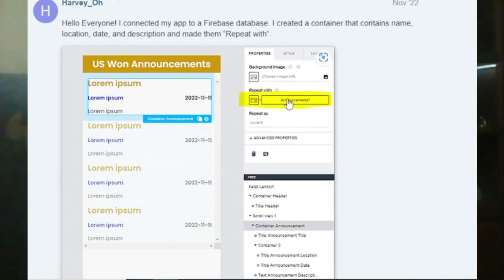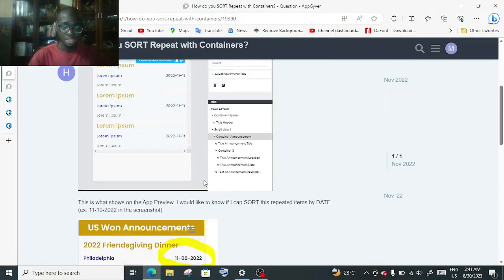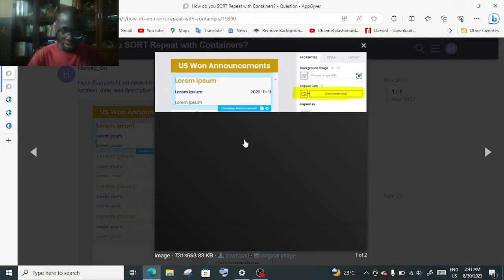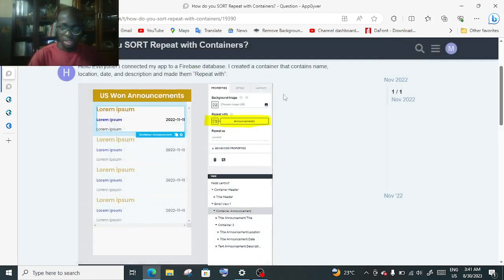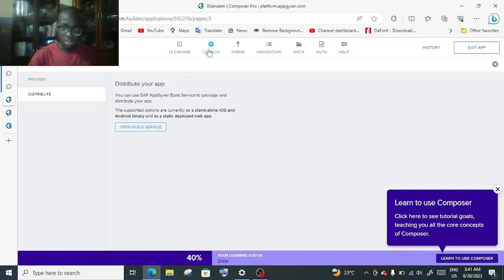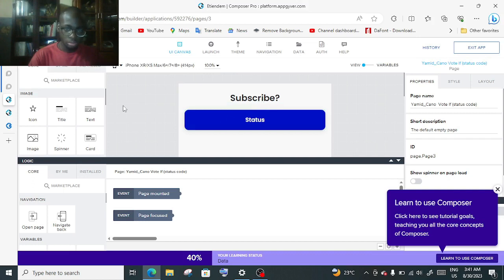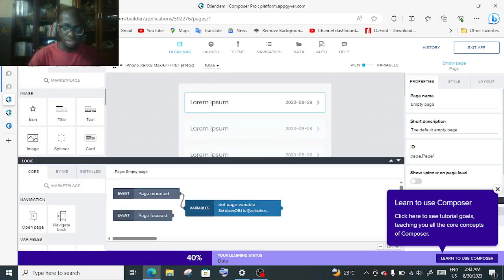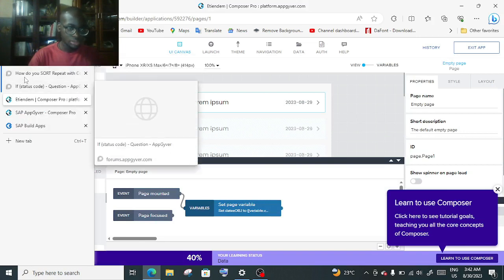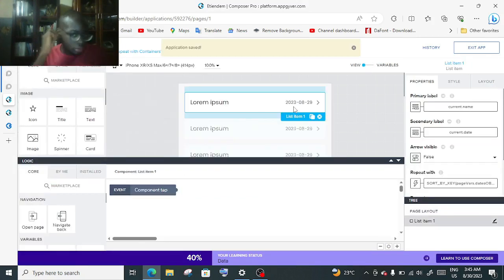"Hello everyone, I connected my app to a Firebase database. I created a container that contains name, location, date, and description, and made them repeat with." Okay, it's a pretty easy fix, because right over here is the only place you need to fix, the repeat with. Luckily I already did that, so we'll go over to it. Just follow what he said. Don't forget to subscribe. I'm supposed to name this page after you, so let's do that.